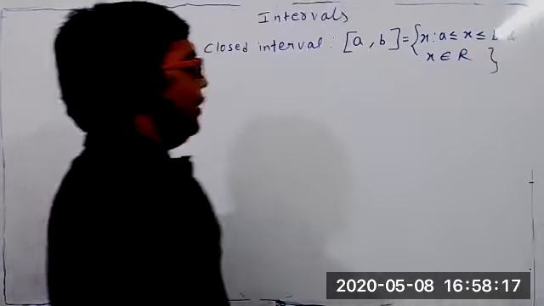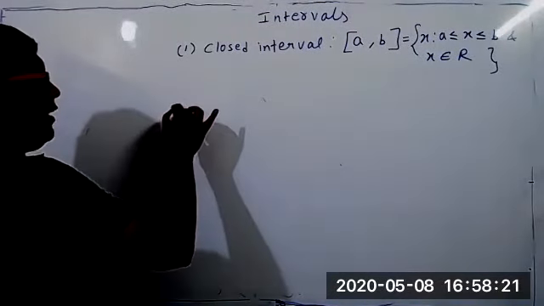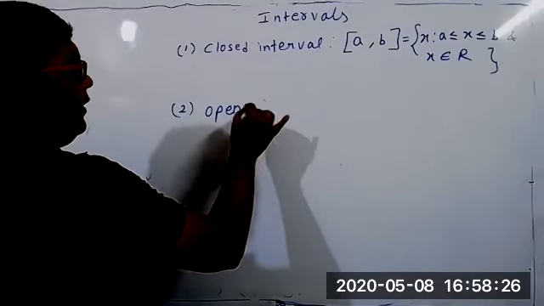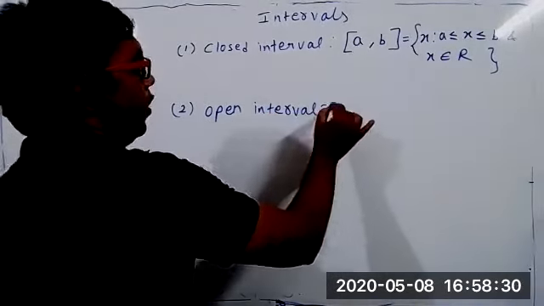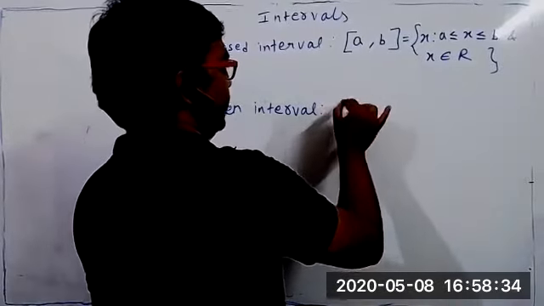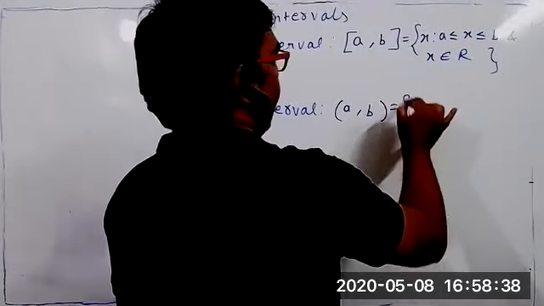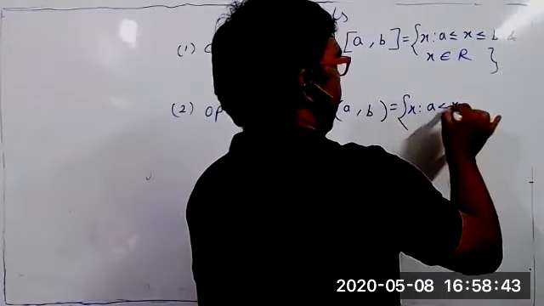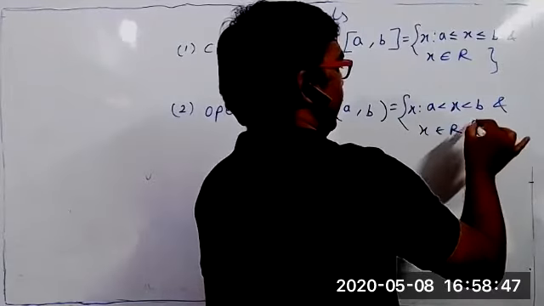I hope you can see the board. If you cannot understand also, it's okay, I'll teach again. The second one is the open interval. Sir, no, I will attend to your doubt. Let me teach first. You write down, then I will teach, then you ask. Open interval: this is like parenthesis, a small bracket, A comma B. Collection of all x such that x is greater than A, less than B, and x belongs to the real numbers.